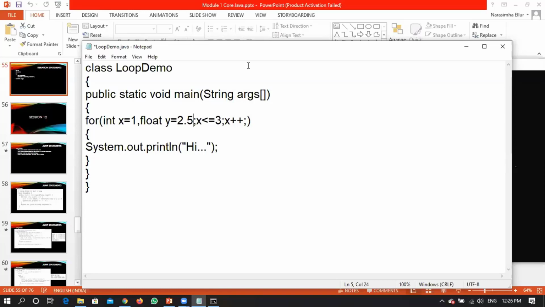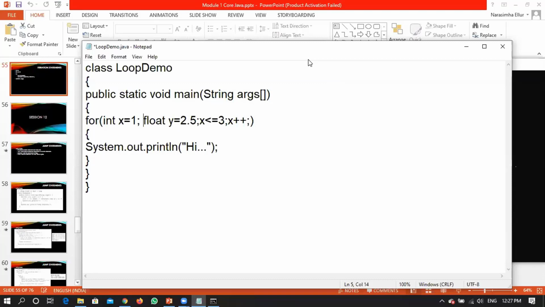What kind of questions are you asking, sir? You cannot declare more than one variable which is of a different type. Why? Because if you are declaring two variables of a different type, obviously you cannot write just a comma. You have to put a semicolon in between them, saying that this is a separate declaration and that is a separate declaration, right? Once you write a semicolon, it feels that you are talking about expression 1, expression 2 and so forth.